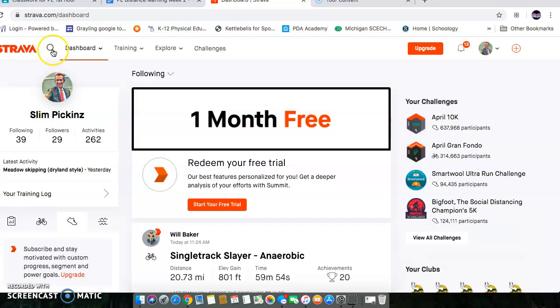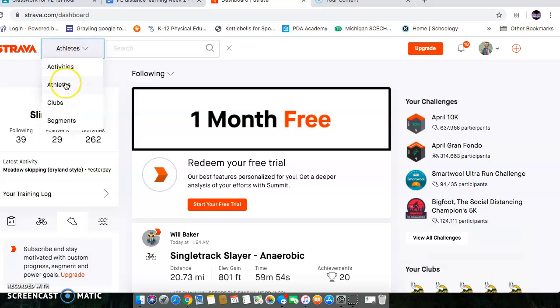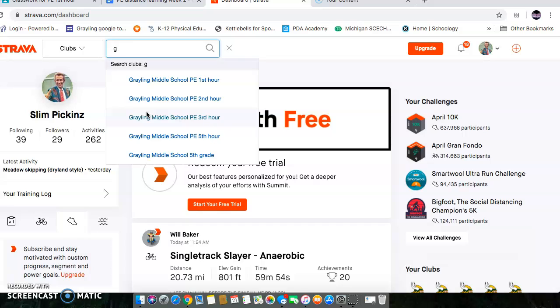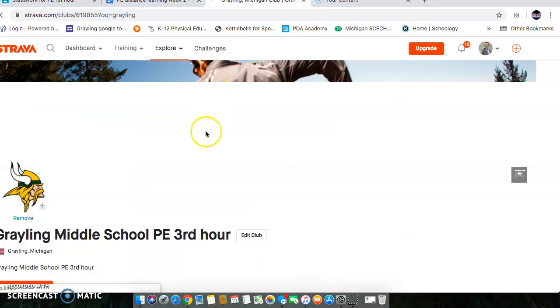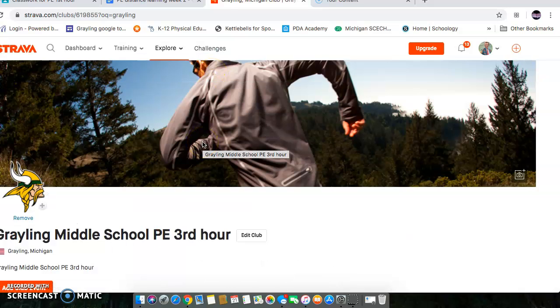And then you're going to go up to the search engine, pull down to clubs, and for whatever club you're in, let's say third hour, you would type in Grayling Middle School. You'd find the Grayling Middle School PE third hour, click on that, and join that club. It'll take you to that page. That way, I can make sure I give you credit for any activity that you do.